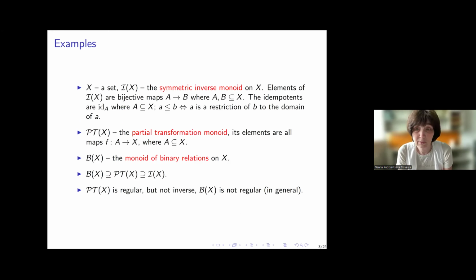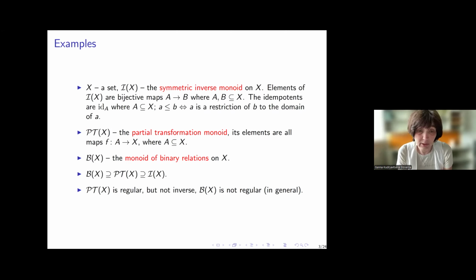Now, the symmetric inverse monoid I_X consists of all bijective maps between subsets of a set X. Idempotents of I_X are identity maps on subsets of X, and the natural partial order is given by restriction of B to the domain of A. Now, the partial transformation monoid PT_X consists of all partially defined maps which are not necessarily injective.